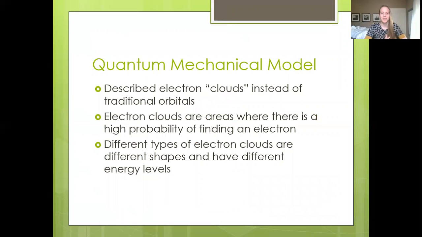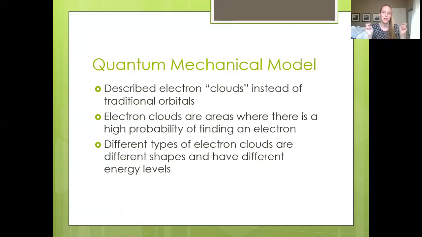There is also the quantum mechanical model, where we get back to electron clouds instead of the traditional orbitals, but the clouds don't just go the whole way around. They're in specific shapes, and there's the D shape and the S shape and the P shape. And it's just based on the probability of where electrons will be at any given time.